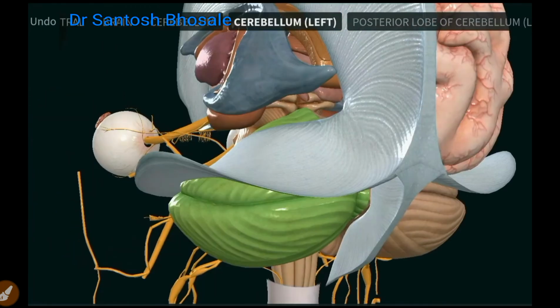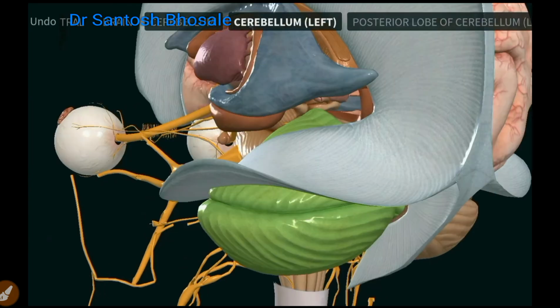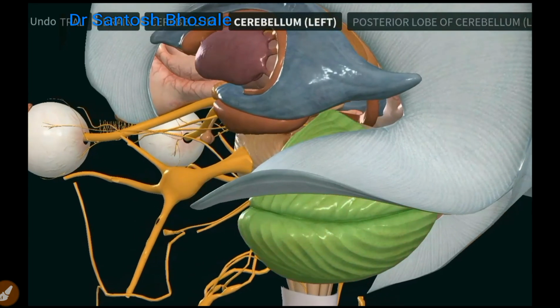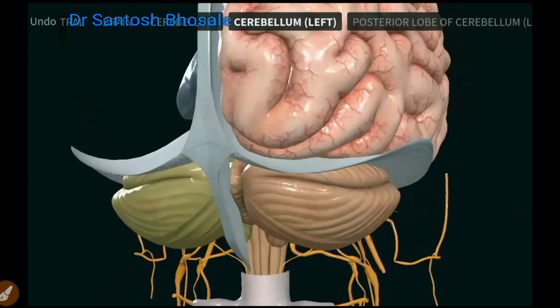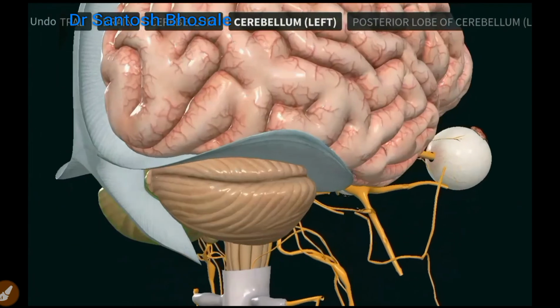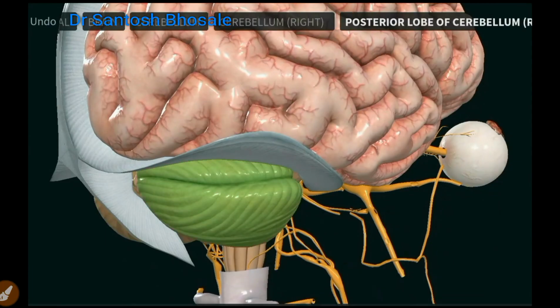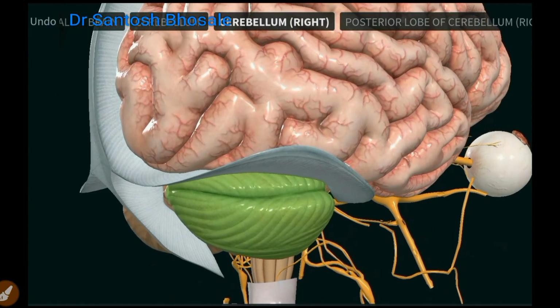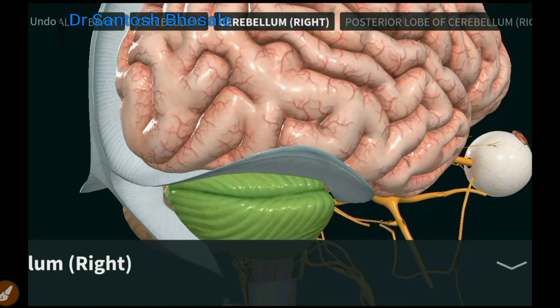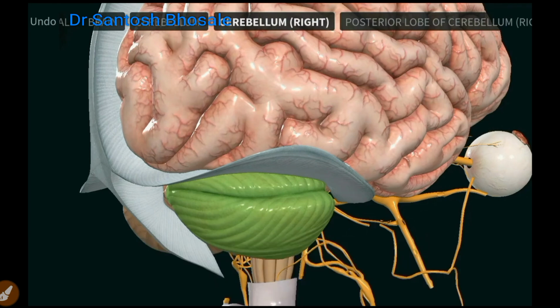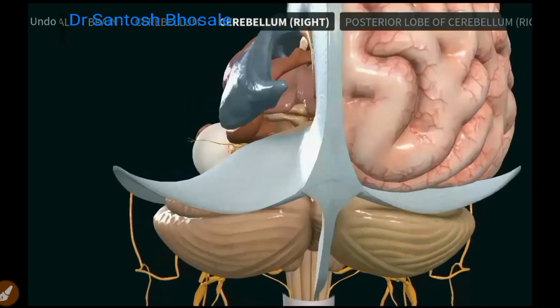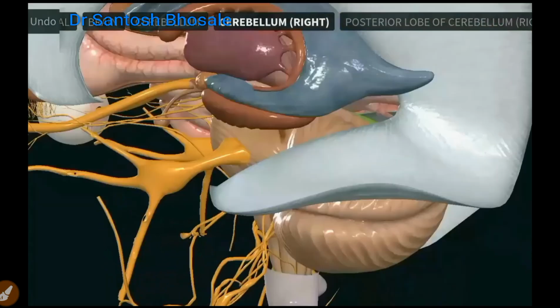What you see, it contains both the layers tethered here. You can see here how the two cerebellar hemispheres, this is the left cerebellar hemisphere, this side you can see the right cerebellar hemisphere, and you can see how tentorium cerebelli is separating cerebrum from cerebellum. So these are the functions of these dural folds.